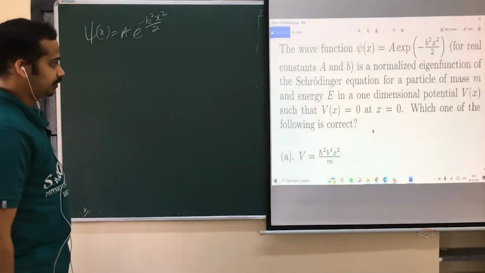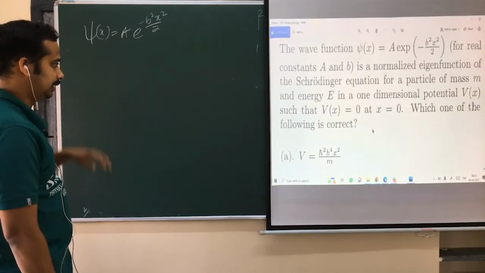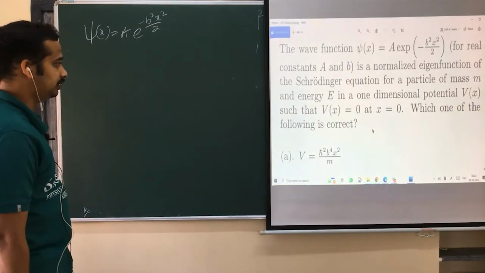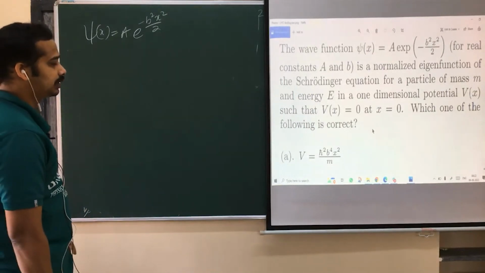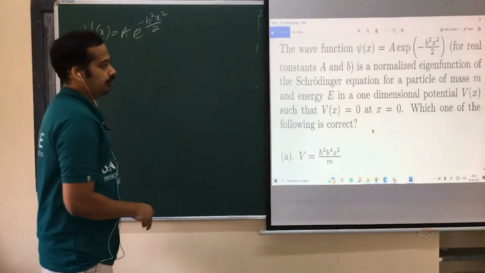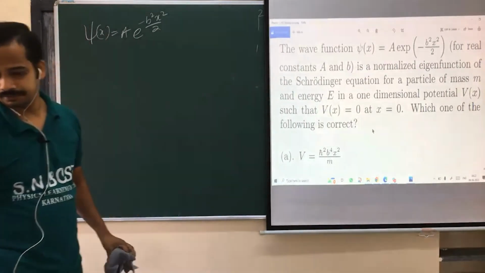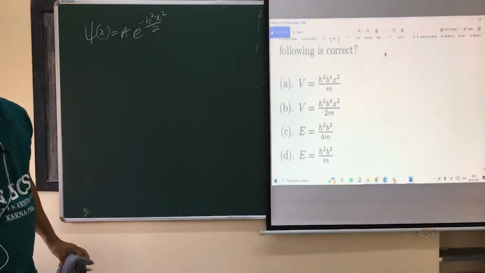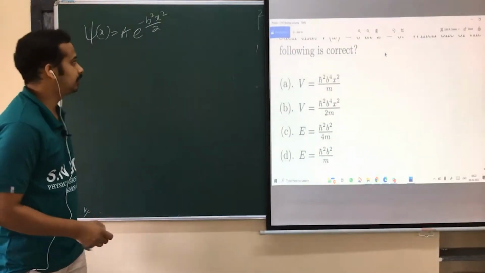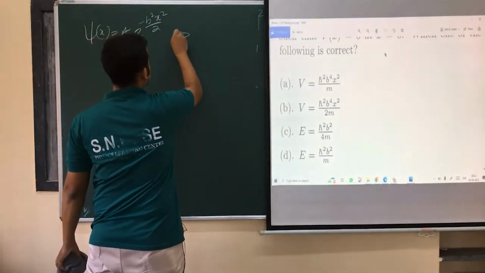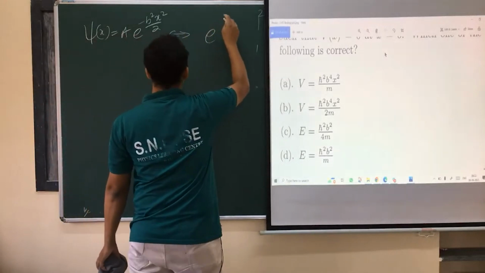Is a normalized eigenfunction of a Schrodinger equation with energy E in a one-dimensional potential, V of x equal to 0 at x equal to 0. Which one of the following is correct? It's given energy and potential. Now look at here. Compare it with the ground state of the harmonic oscillator.